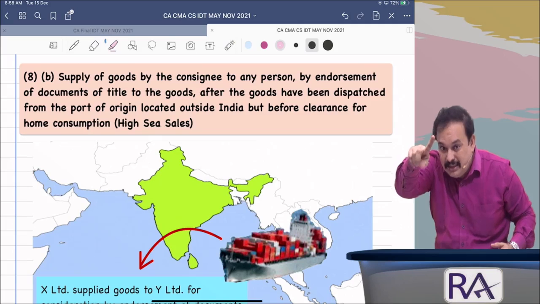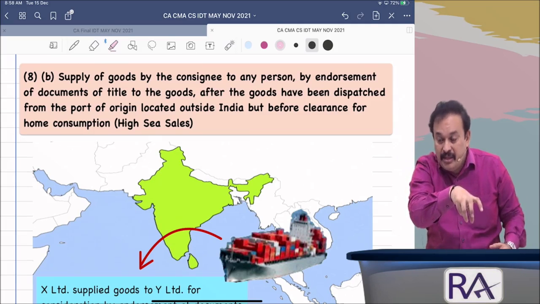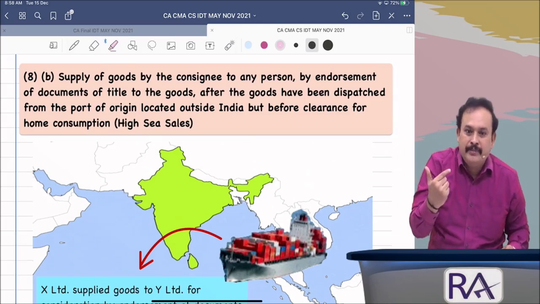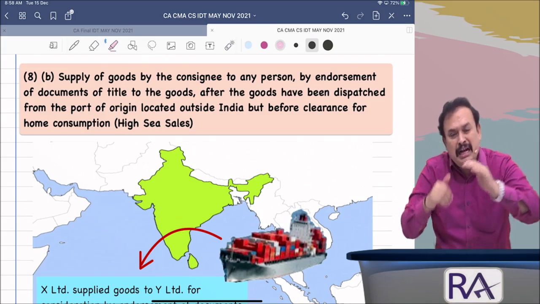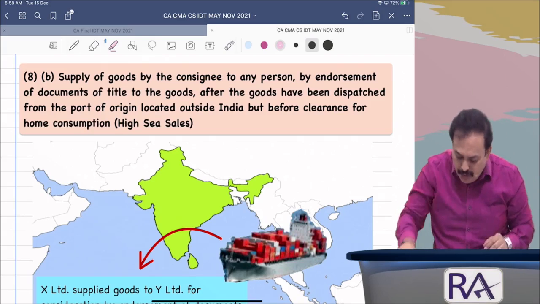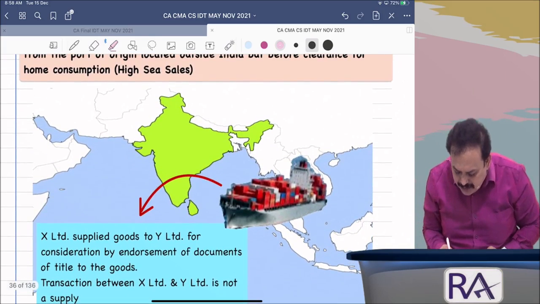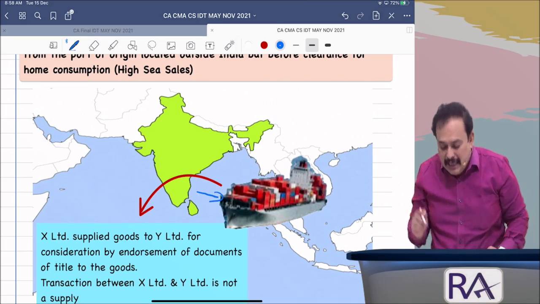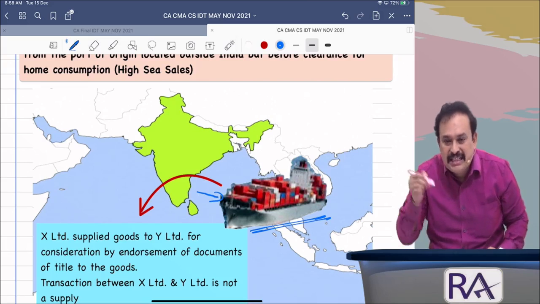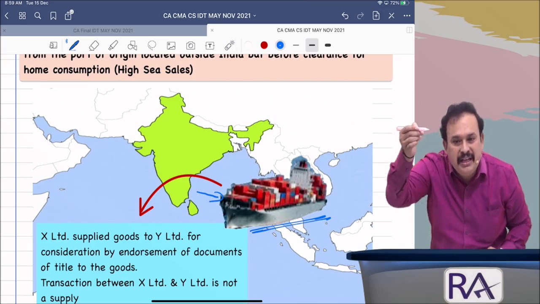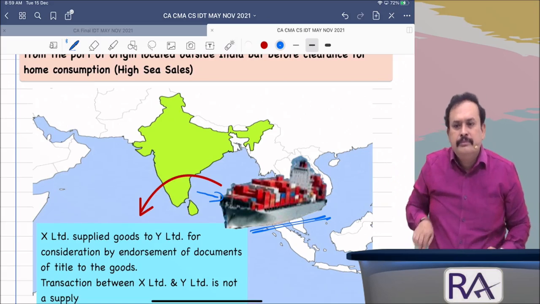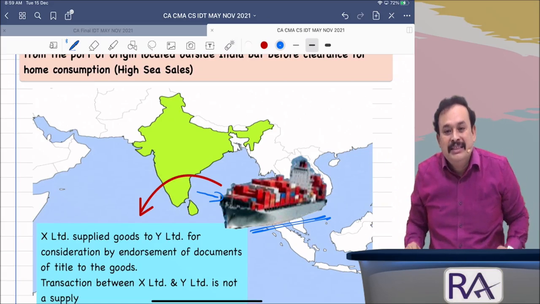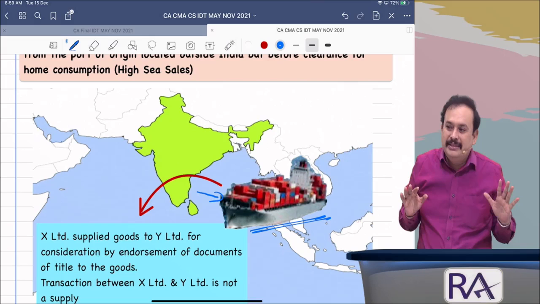At that moment, Mr. C, the importer of those goods, received an order from D of Delhi. These goods are not warehoused. They are in the vessel, yet to reach the Indian port, far beyond 200 nautical miles. At that stage, C of Chennai sold these goods to D of Delhi. The documents of title to the imported goods were transferred. This is also not a supply, from C's point of view.